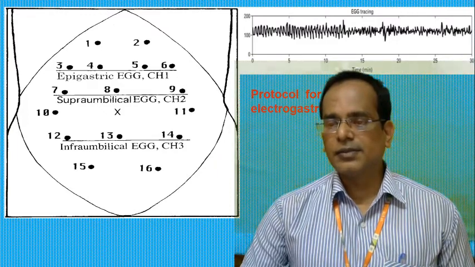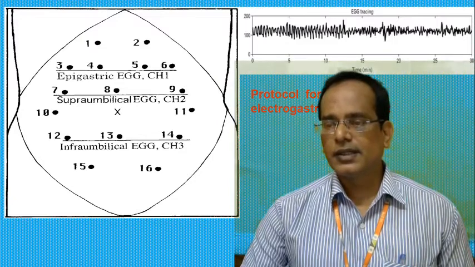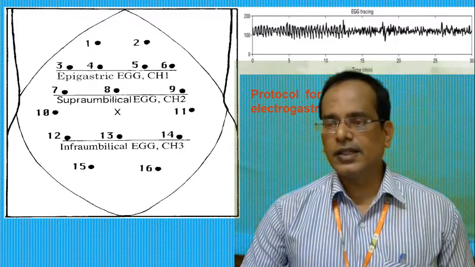So if they have a gastric motility disorder, they must fast up to 6 hours. So that is they are recording EGG during the fasting.